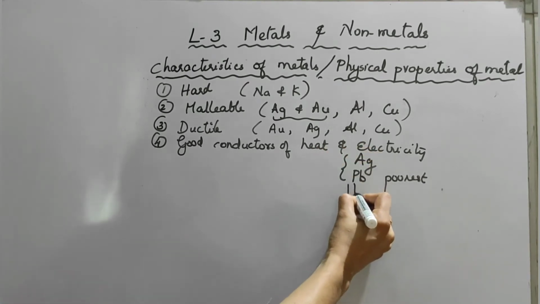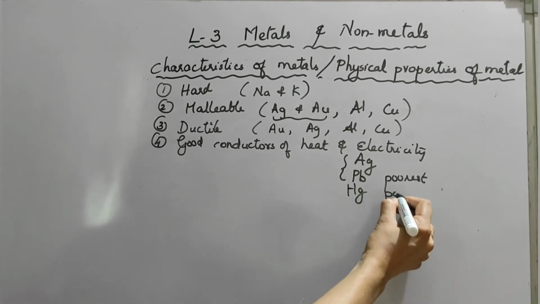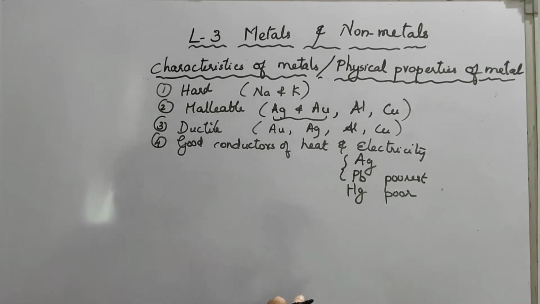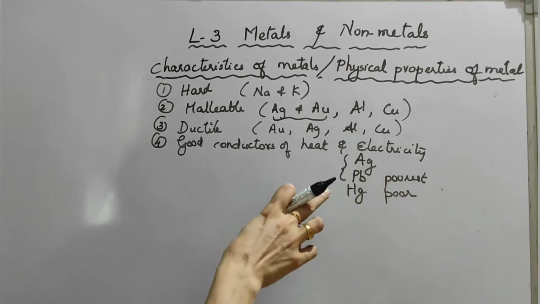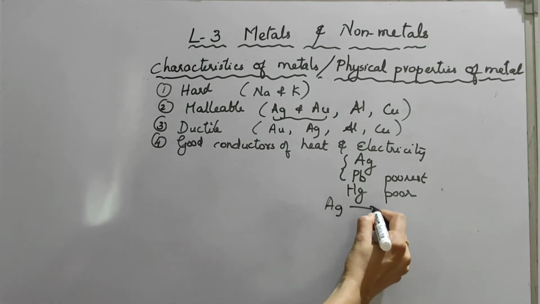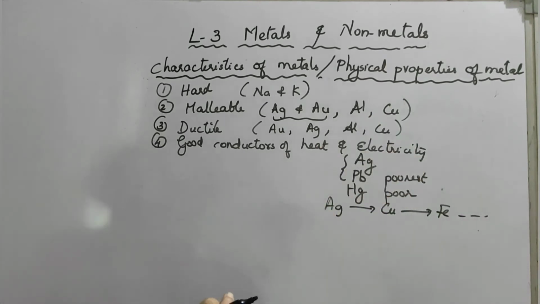And another case is mercury. Mercury is a poor conductor of electricity. In the case of electricity, silver is the best conductor of electricity, and next goes to copper, and next it is iron, etc. This is the conductivity series.